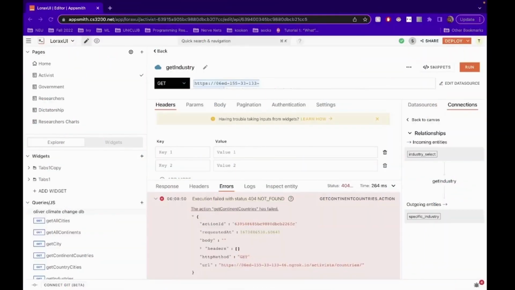So we've created an application to explore and contribute to climate change data, which is used by governments, researchers, activists, or anyone who wants to educate themselves. And our UI allows access to a database of the climate change trends, industries, locations by continent, country, and city. And it exposes an extensive catalog of adaptation techniques, mitigation techniques, energy generation methods, and even individual citizens.